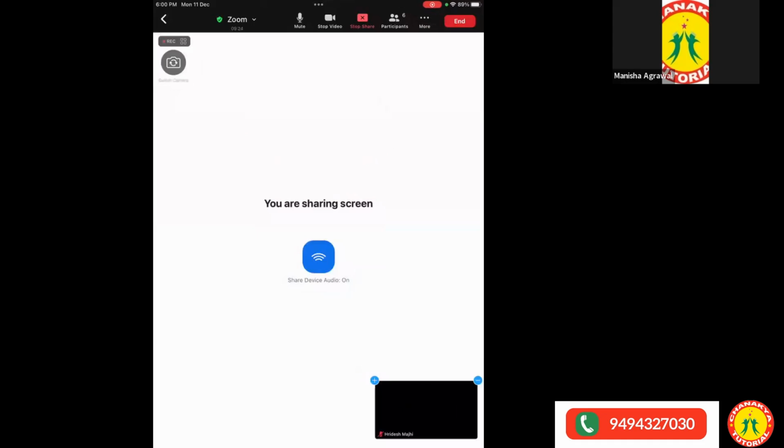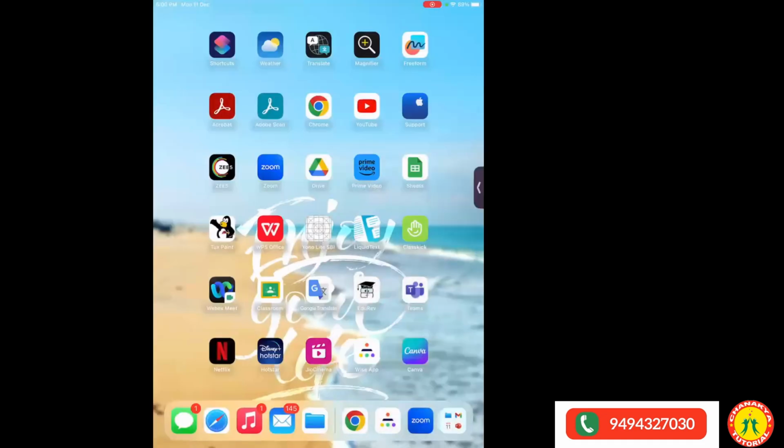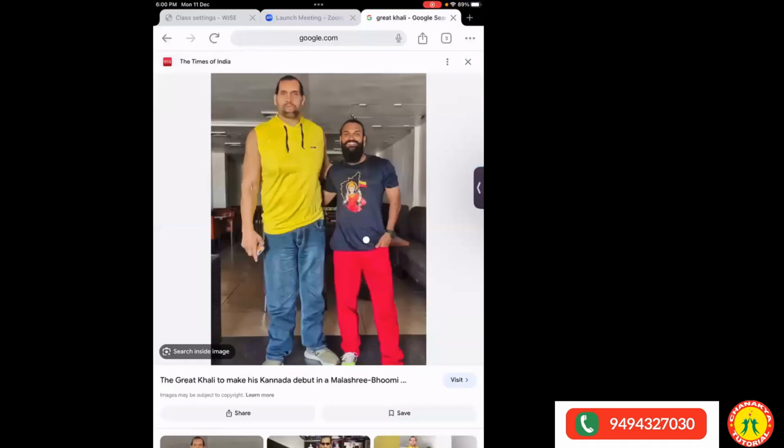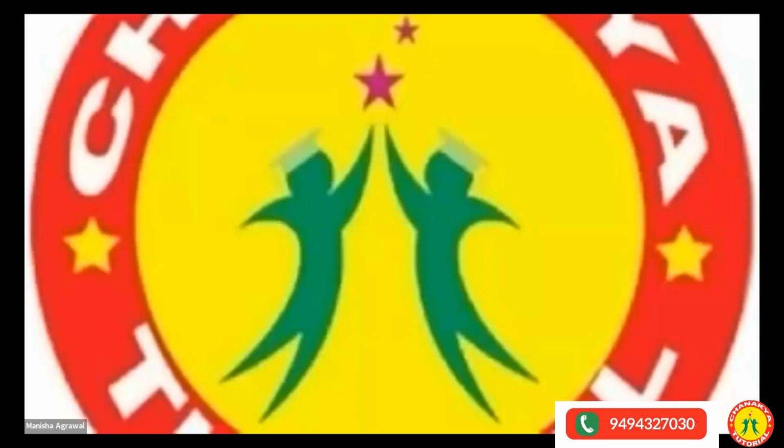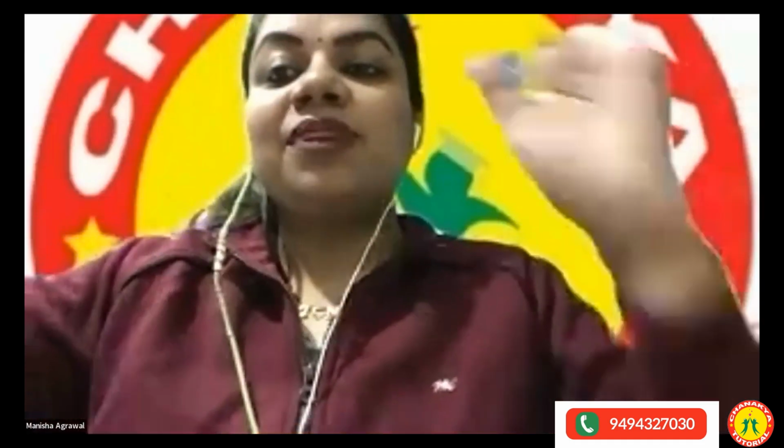So he is this person, Great Khali. You can see the difference between a normal person and him. His height is very much. He is 7.6 tall, in fact. Actually, at his home he has separate kinds of doors and all. Wherever he goes, he will be bending and moving through those things.